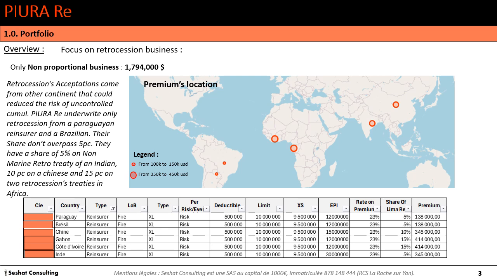They don't get more than 5% of share on reinsurers located in South America, as we see in Paraguay and Brazil here. They have two other reinsureds, one in Africa and two in Asia.